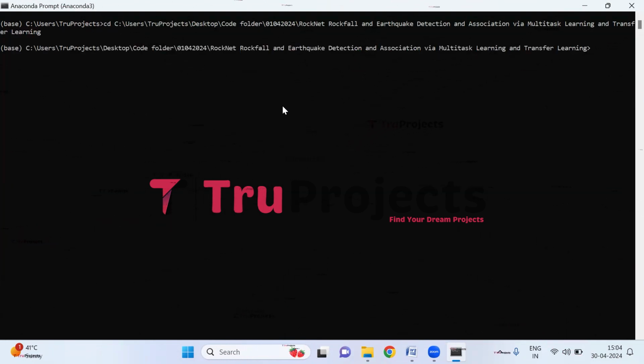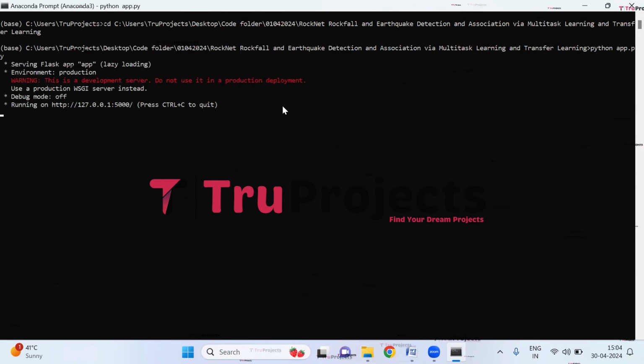This command is used to change the current directory to the code folder's path. Compile the app.py file using the command python space app.py. So here I'm typing python space app.py and hit enter. This command will execute the Python script and perform a runtime check for any syntax errors or logical issues.